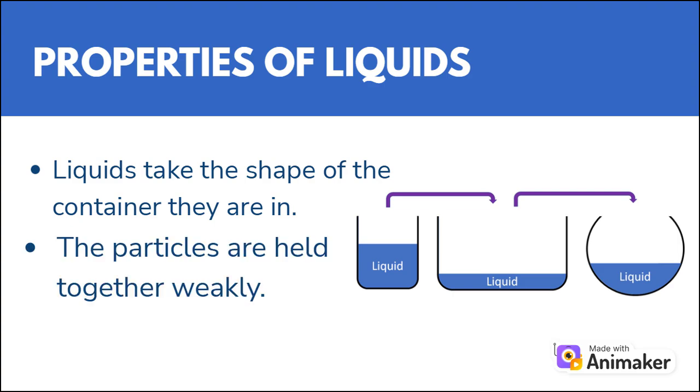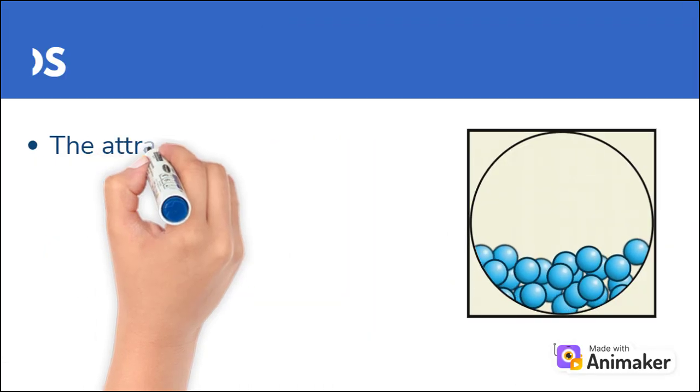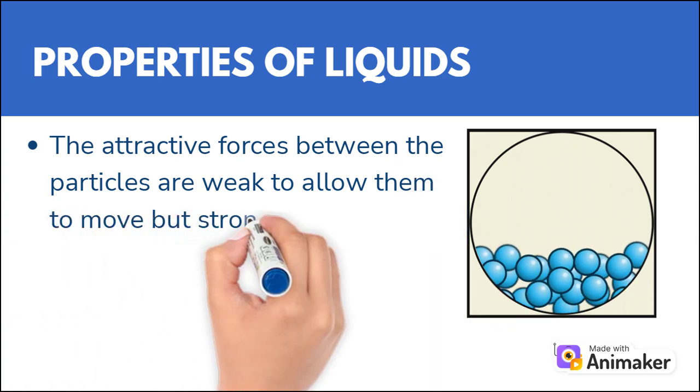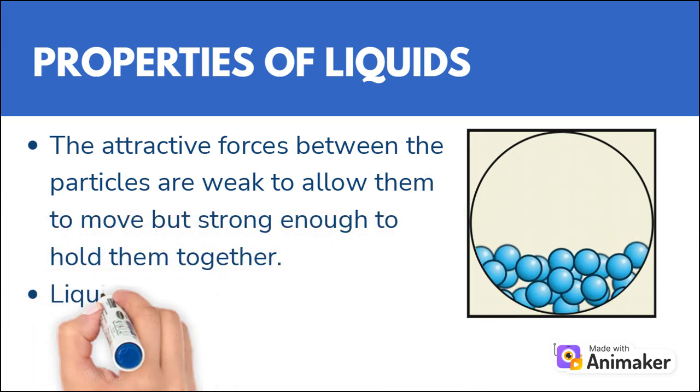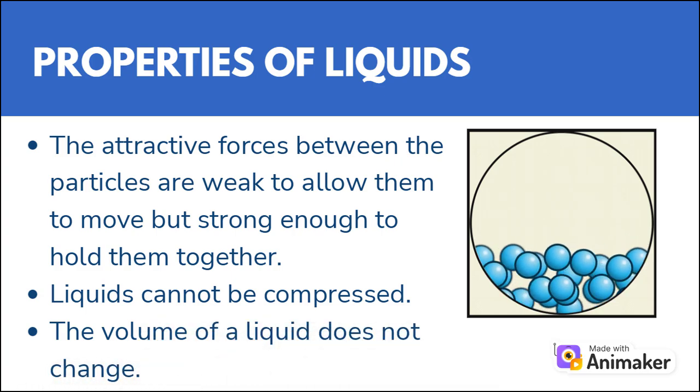Next, the particles in liquids are held together weakly. Because of these weak bonds, liquids can change shape easily. The attractive forces between the particles are weak to allow them to move, but strong enough to hold them together. Liquids cannot be compressed. The volume of a liquid does not change.